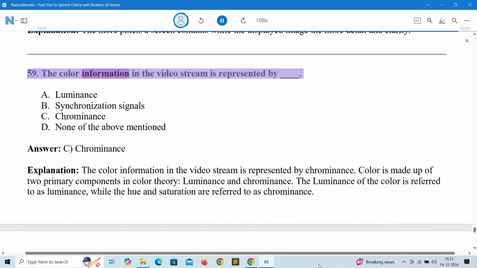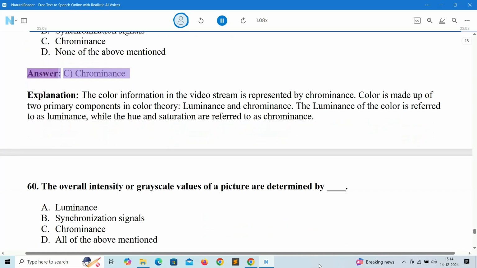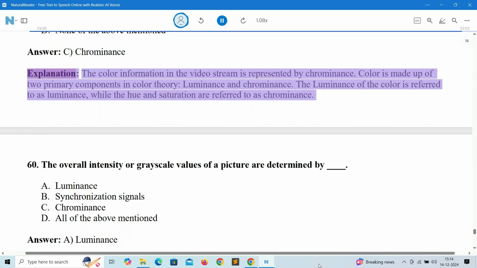59. The color information in the video stream is represented by A. Luminance. B. Synchronization signals. C. Chrominance. D. None of the above mentioned. Answer: C. Chrominance. Explanation: the color information in the video stream is represented by chrominance. Color is made up of two primary components in color theory, luminance and chrominance. The luminance of the color is referred to as luminance, while the hue and saturation are referred to as chrominance.